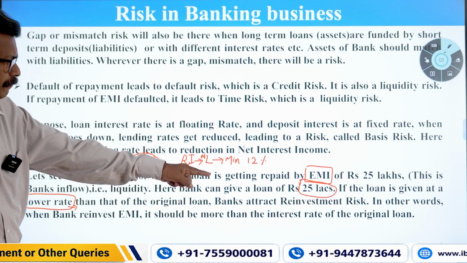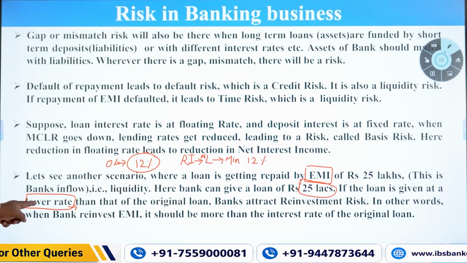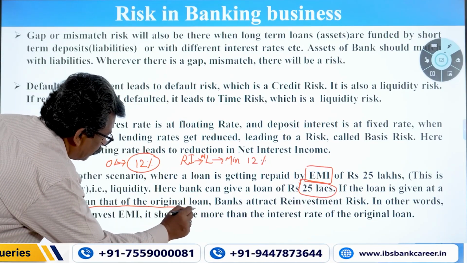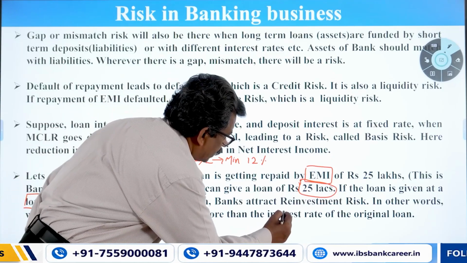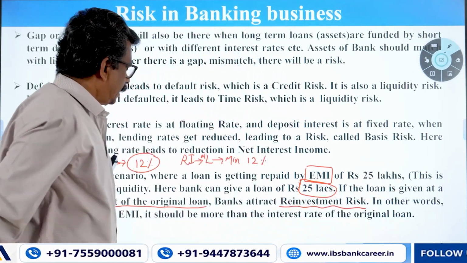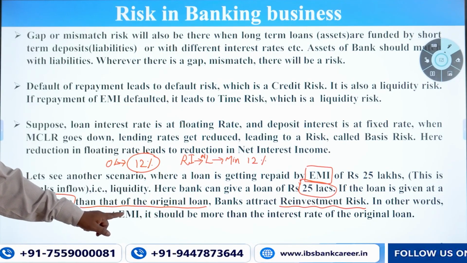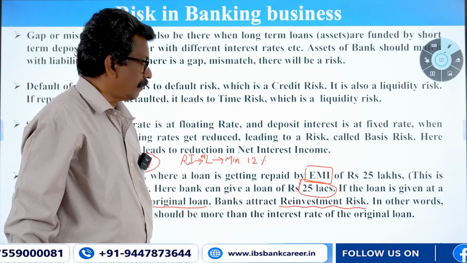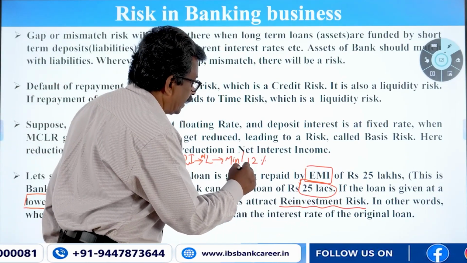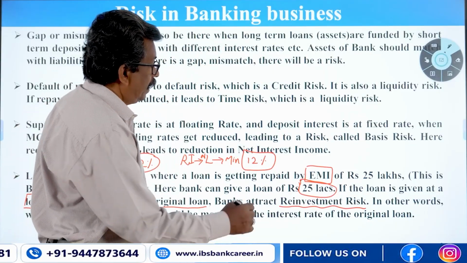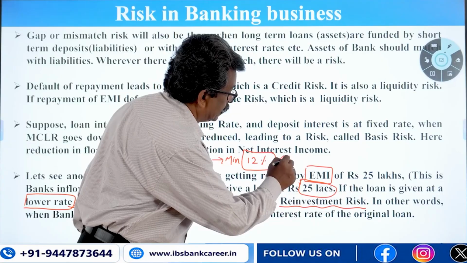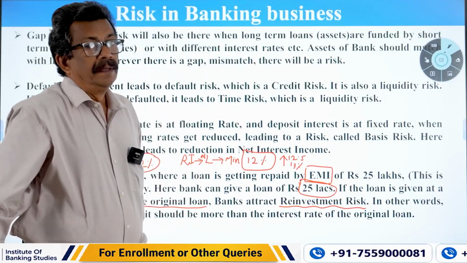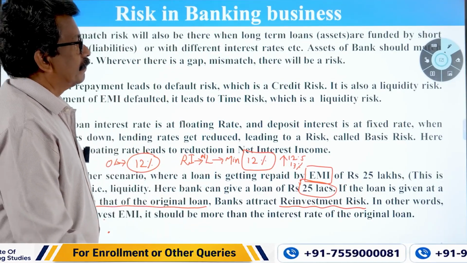Here the bank can give a loan of rupees 25. If the loan is given at a lower rate than that of the original loan, this is important, banks attract reinvestment risk. In other words, when a bank reinvests the EMI, it should be at more than the interest rate of the original loan. We should always see that we finance the reinvested amount at a rate higher than 12%, like 12.5 or 13. So that is called reinvestment risk.